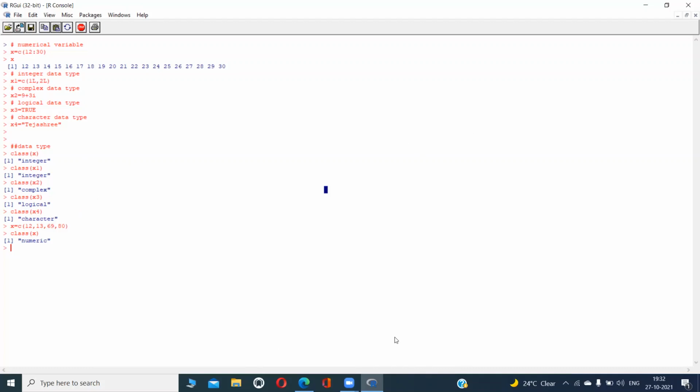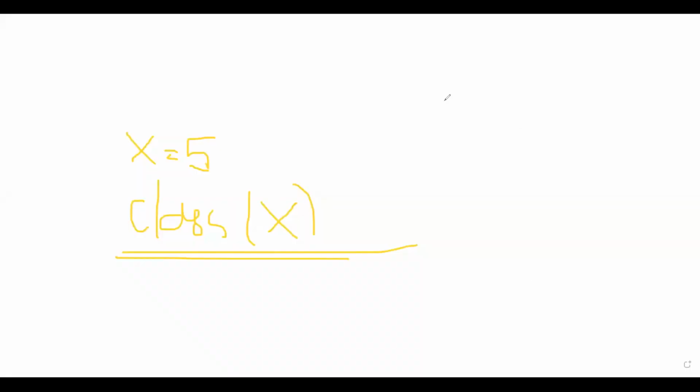I'm going to revise once, so that it will be better. So in today's class, what we understand is the data types in R. How many data types do we have in R? There are 5. Which are they?